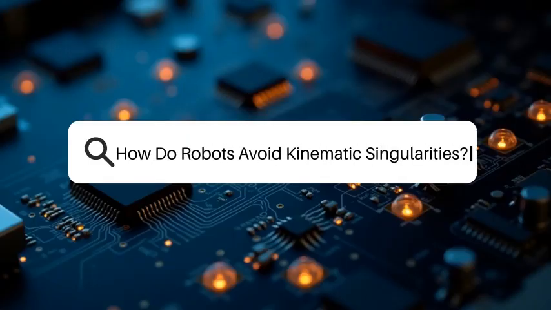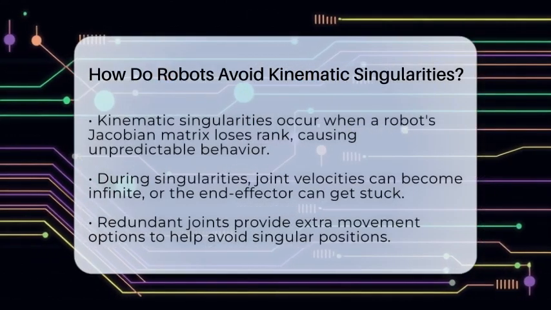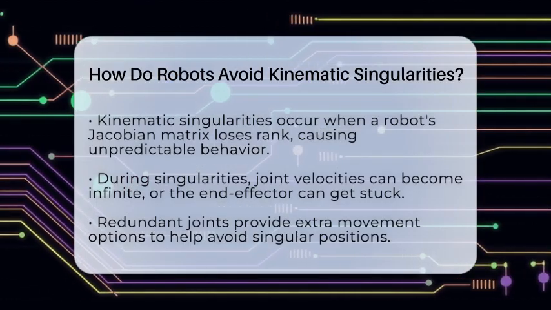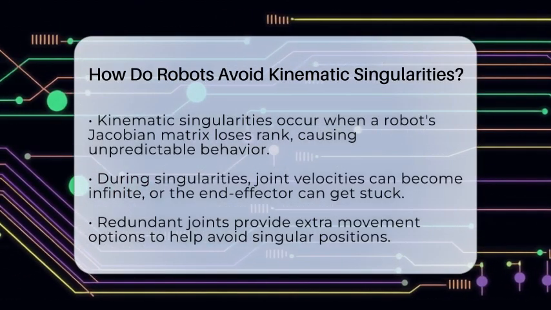How do robots avoid kinematic singularities? Imagine a robot arm trying to reach for something, but suddenly it can't move in certain directions or starts to jerk uncontrollably. That's what happens during a kinematic singularity.